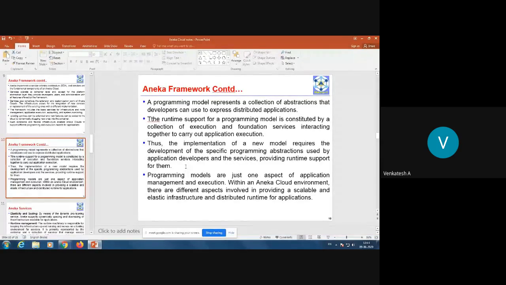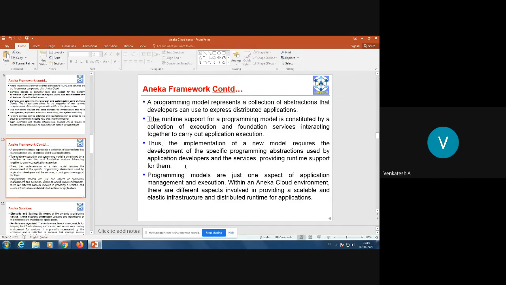Aneka is a programming model. It provides a programming model that represents a collection of abstractions that developers can use to express distributed applications. So that means by using the programming model of Aneka, you can develop distributed applications. The runtime support for application model is constituted by a collection of execution and foundation services interacting together to carry